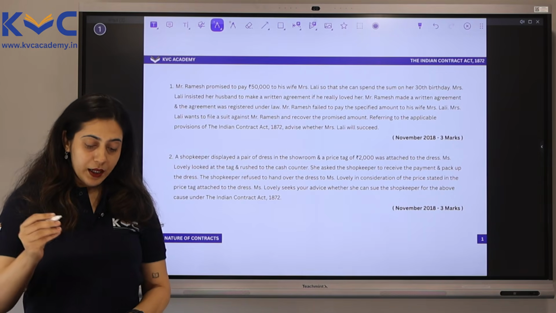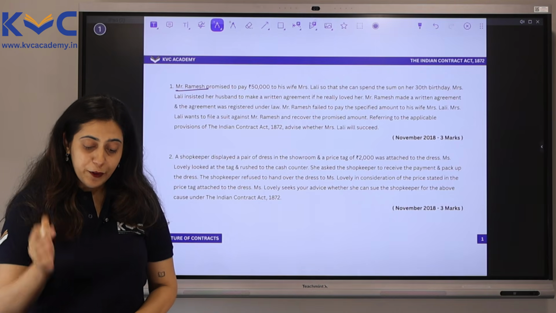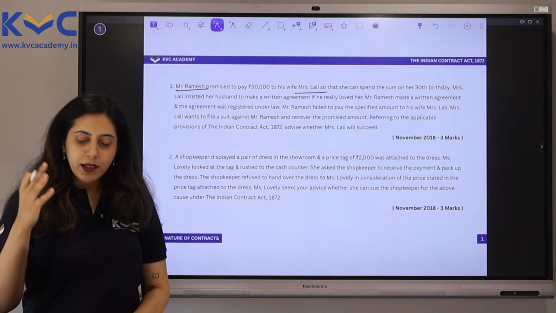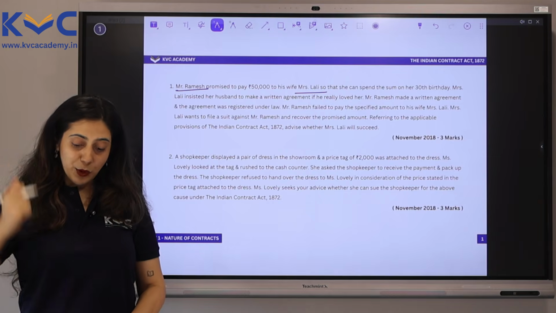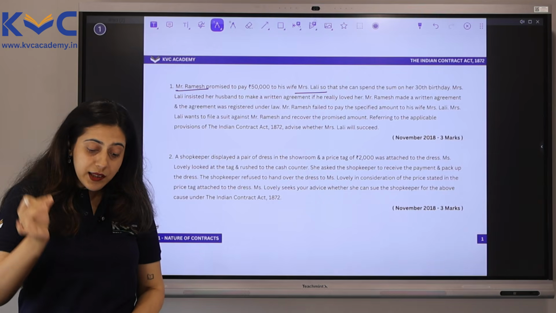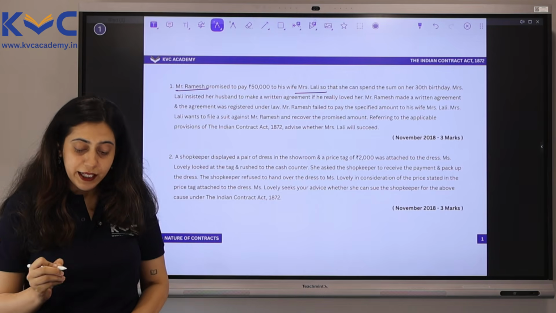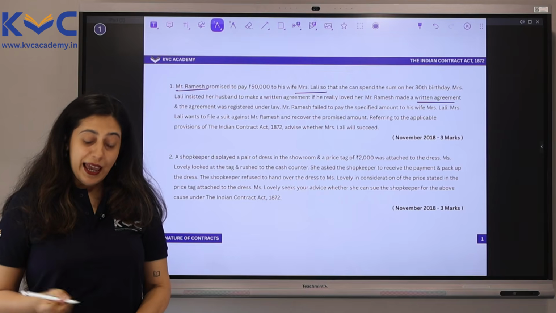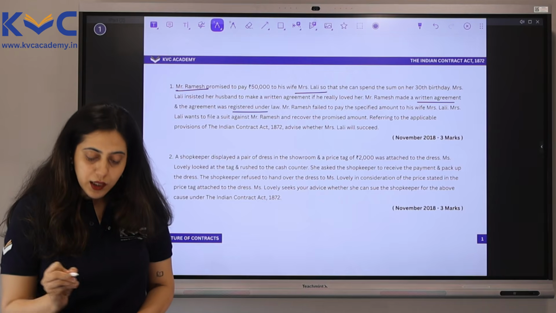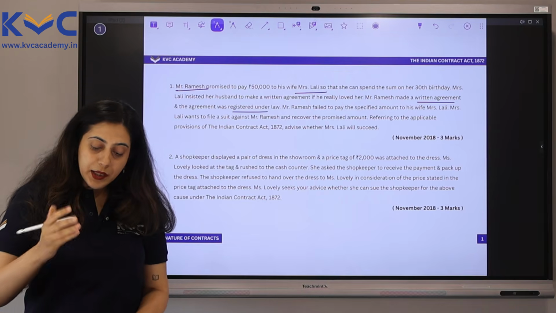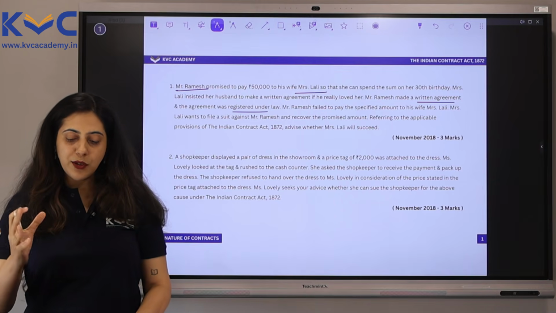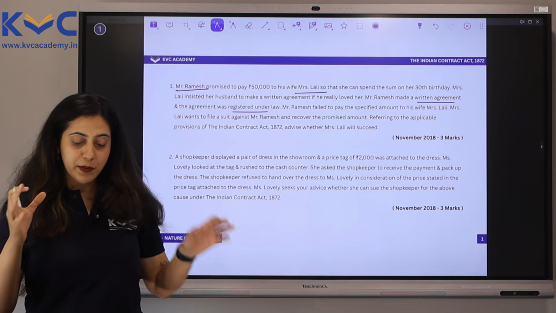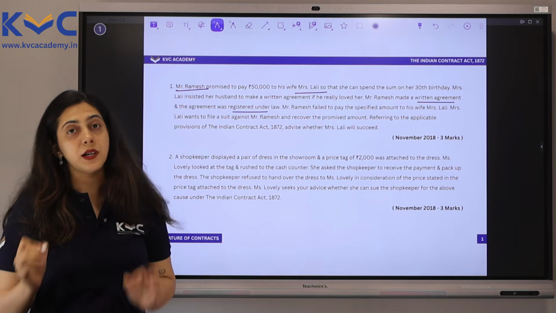Question 1. Mr. Ramesh promised to pay 50,000 rupees to his wife, Mrs. Lali, so that she can spend the sum on her 30th birthday. Cute. Now, Mrs. Lali insisted her husband to make a written agreement if he really loved her. Mr. Ramesh made a written agreement, and this agreement was also registered under law. However, Mr. Ramesh failed to pay the specified amount to his wife, Mrs. Lali. Now, Mrs. Lali wants to file a suit against Mr. Ramesh and recover the promised amount.